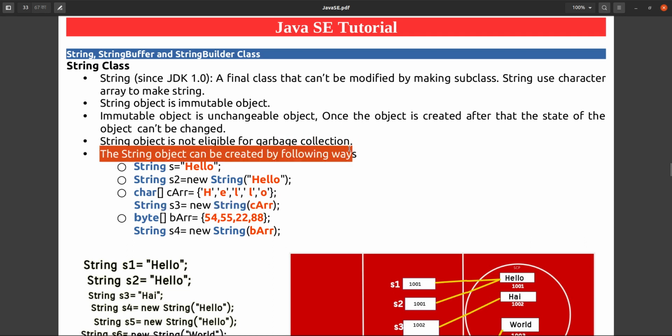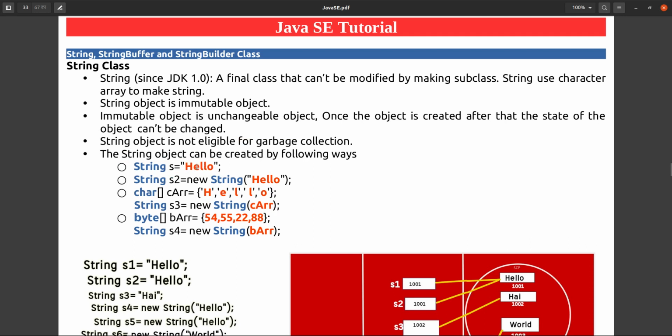The string object can be created in the following ways. Directly, this is a new way. So far we have seen that we can create an object only with the new keyword, but for string this is an exceptional case. You can give your string inside inverted commas and directly that will be created as an object. This is a special case for string only. You can create an object in this way, and you can create it in this way also, no issue.